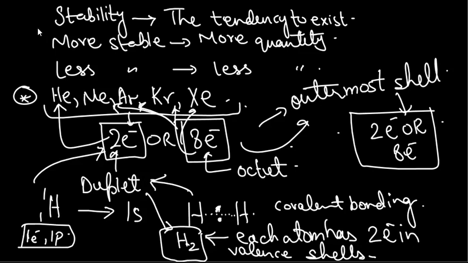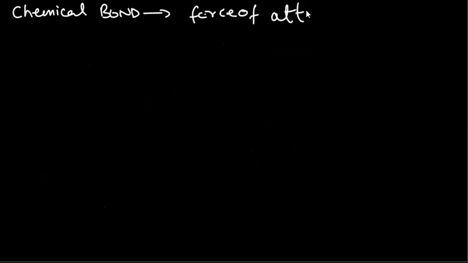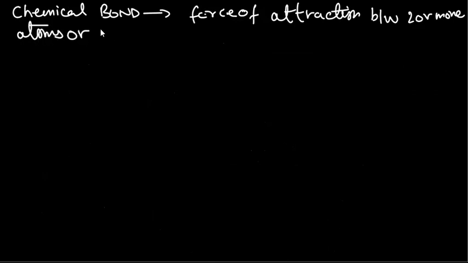All right. So now, as a general rule, what is a chemical bond? If I were to ask you what is a chemical bond, you are to answer that a chemical bond is any force of attraction between 2 or more atoms or ions.